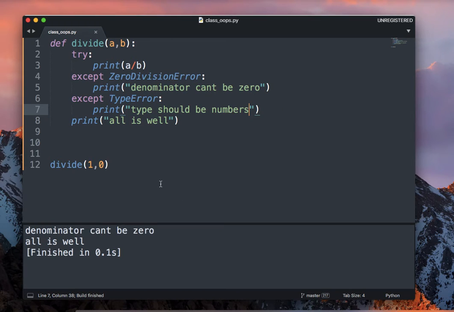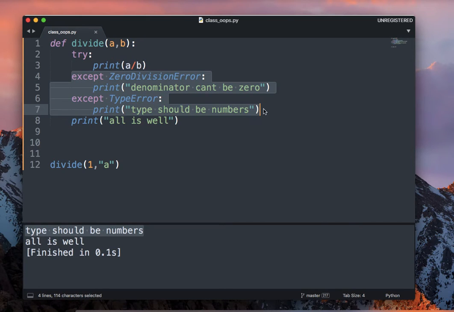Let's see what happens. Division, denominator cannot be 0. Say I gave a type error. Now this is also wrong, because 1 divided by a as a string does not take place, and here type should be numbers. So different kinds of errors can come in this kind of scenario, and in all cases you have to handle them.